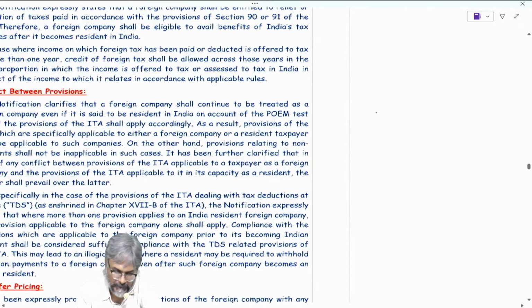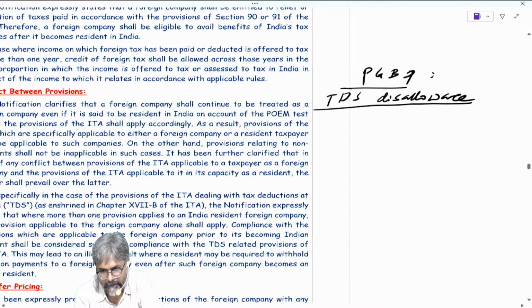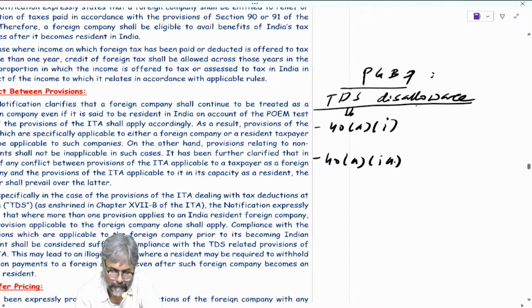Remember in PGBP, for TDS disallowance, there are two sections like 40(a)(i) and 40(a)(ia).